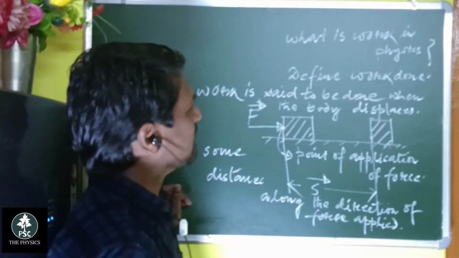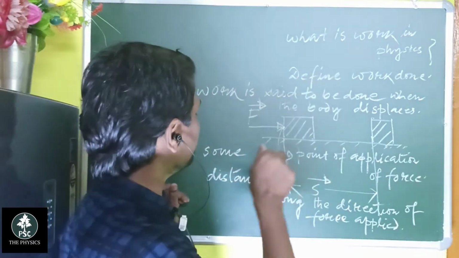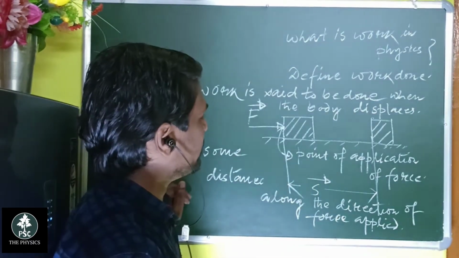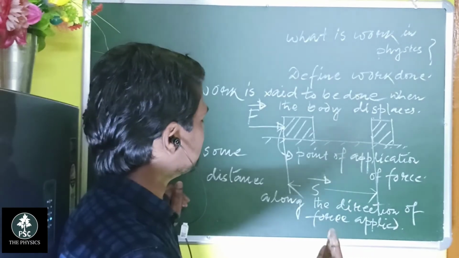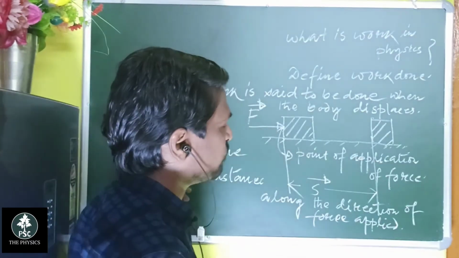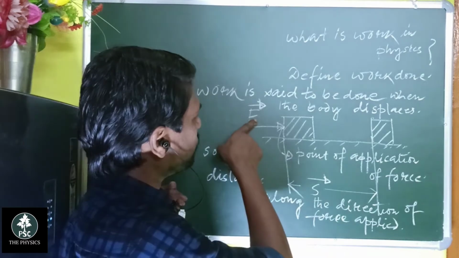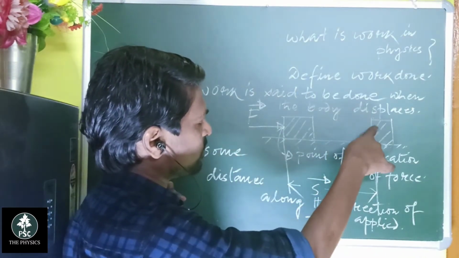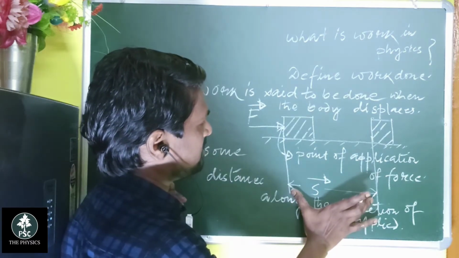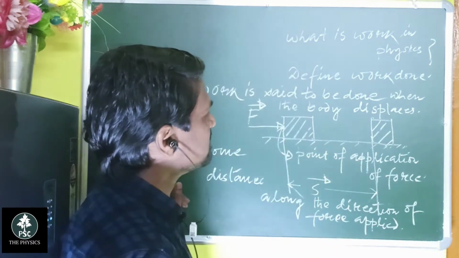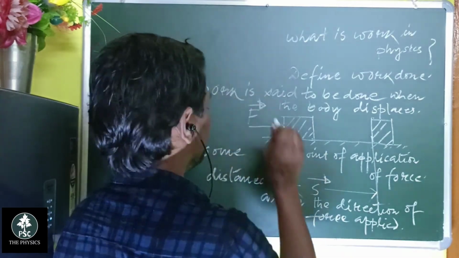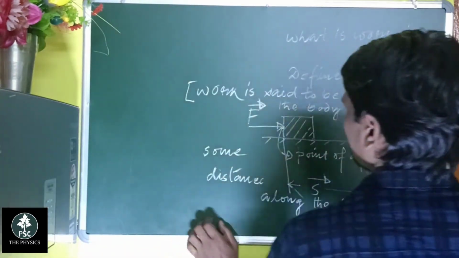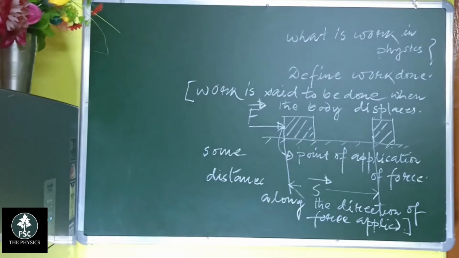Work is said to be done when the body displaces some distance, when the body moves some distance along the direction of force applied. So force is applied along this direction and the body moves to that position with some displacement. So we can say that the work is done. This is the definition of work done.